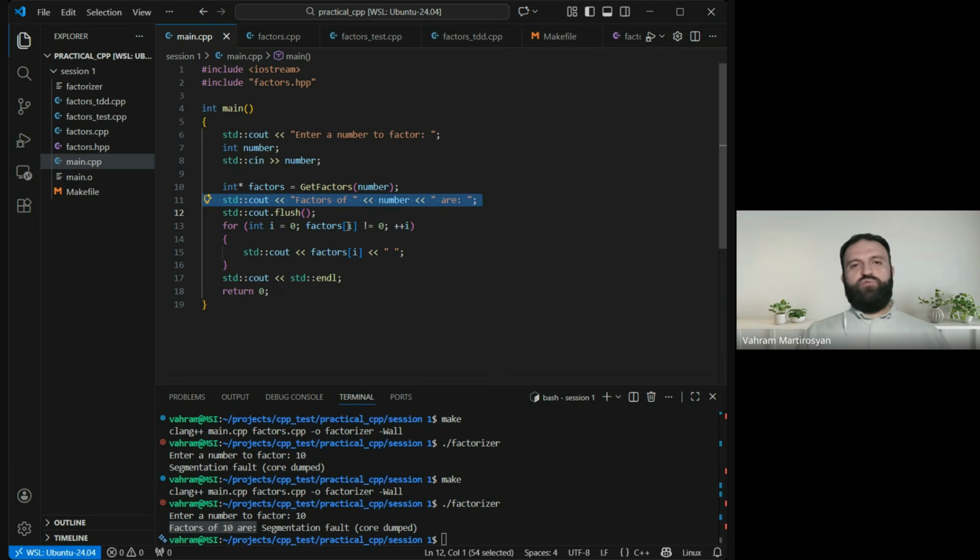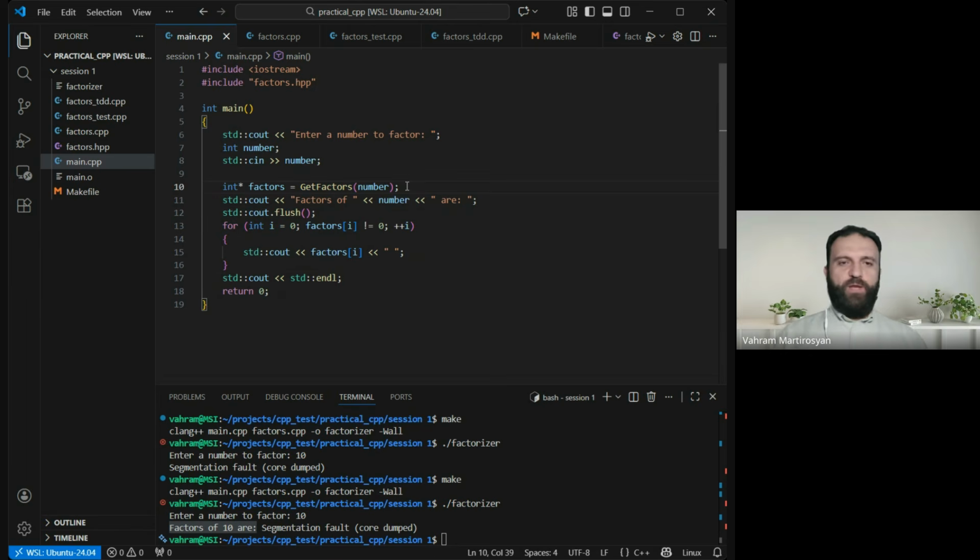So if you want to make sure that whatever you try to print will be visible, you can do flush or you can use std::endl. But in our case, std::endl will bring the cursor to a new line, so we don't want it. That's why I will call flush. But it's very unusual. I mean, usually we don't have a situation like this. We are just in the process of troubleshooting segmentation faults. That's why we need this flush. But it will be gone soon.